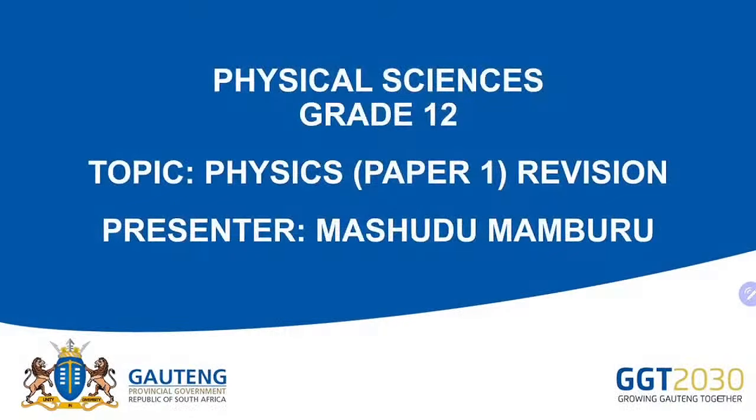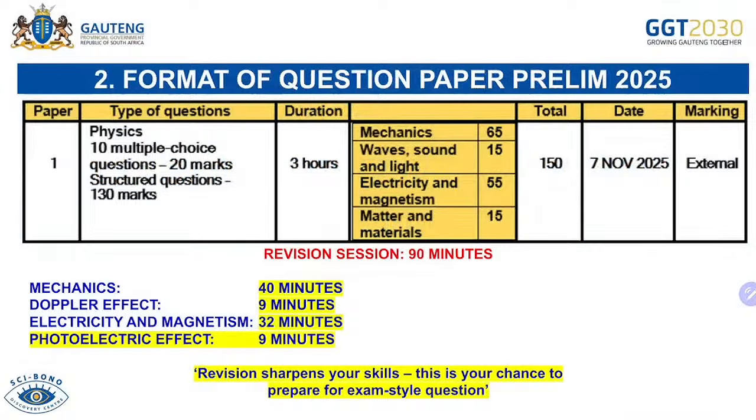Today we'll be dealing with physical sciences. As we know, there are sciences. We have our physics, which is paper 1, which is our focus for today. Let's first look at the format of the question paper for the final exam, as was done during the prelim.